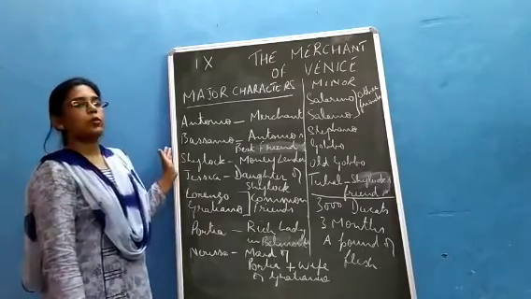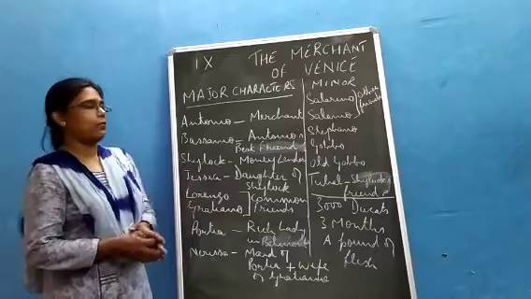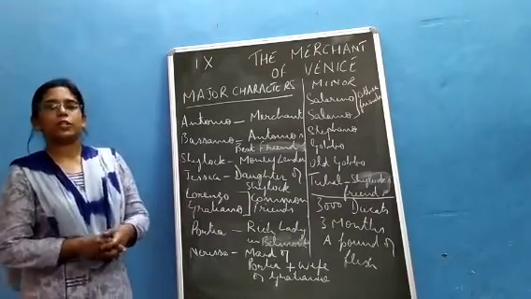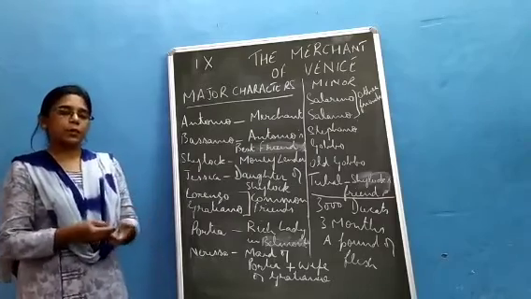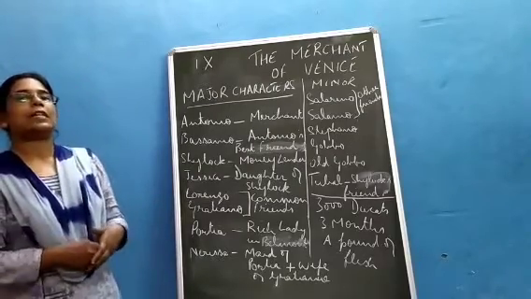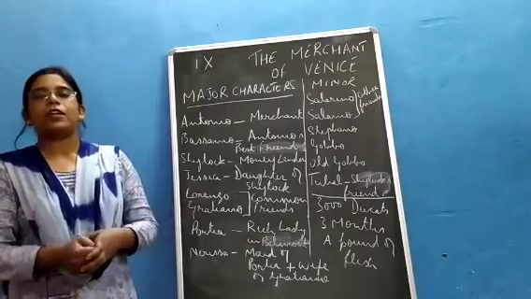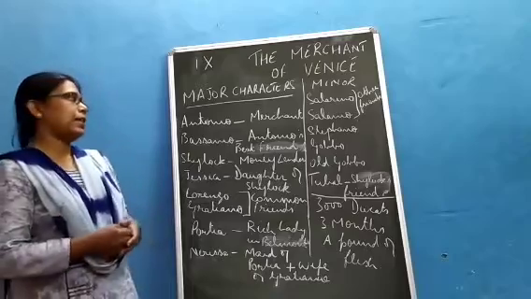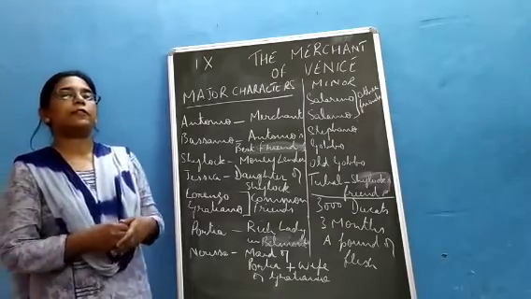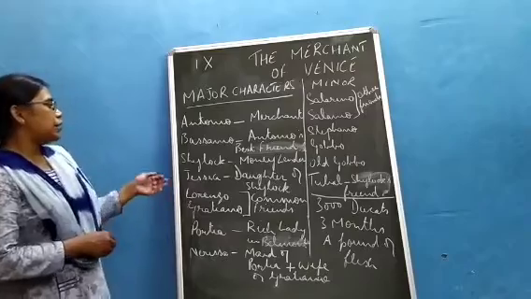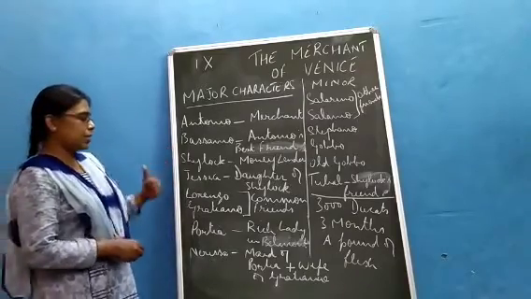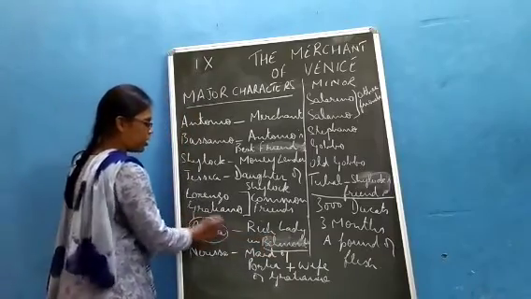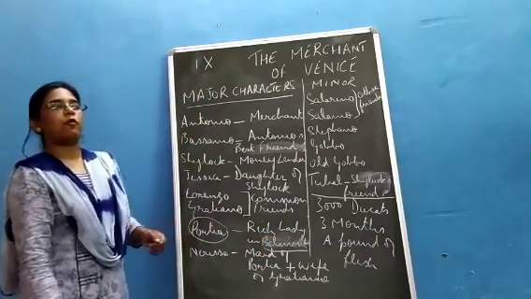Now, Antonio is a rich merchant in Venice and Bassanio is his best friend. Bassanio is not a rich man. Once upon a time he was a rich man, but in his extravagant lifestyle he has ruined his property and his money, and he now survives on Antonio's money. He has once visited a place called Belmont where he has met Portia and they both have fallen in love